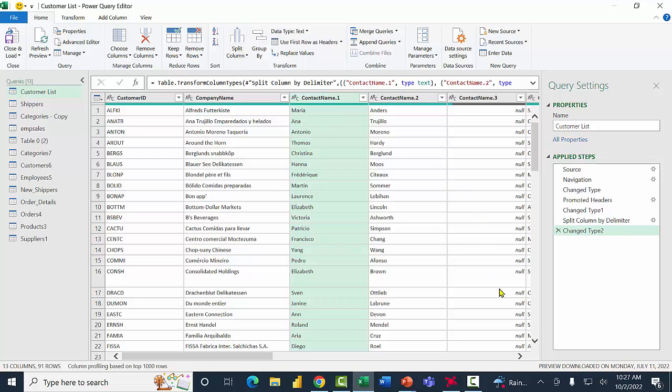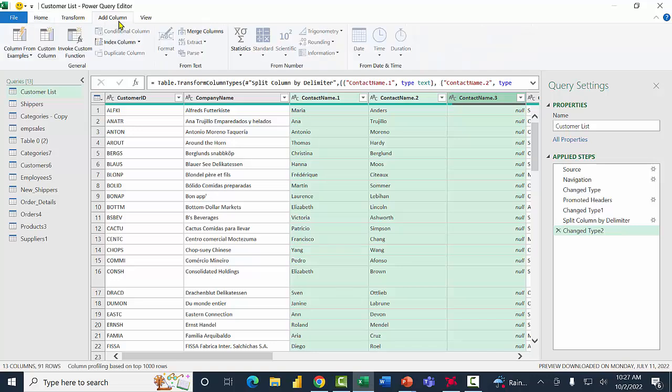Now, what if I wanted to put those back together again? I'm going to hold down my Shift key and pick Contact Name 1, Contact Name 2, and Contact Name 3. By holding down the Shift key, now they're all selected. I'll lift my finger from the Shift key, and I'd like to merge those back together. In fact, it is called Merge. This one's going to be on the Add Column menu up at the top. I'll click on Add Column. Then over here, it says Merge Columns.